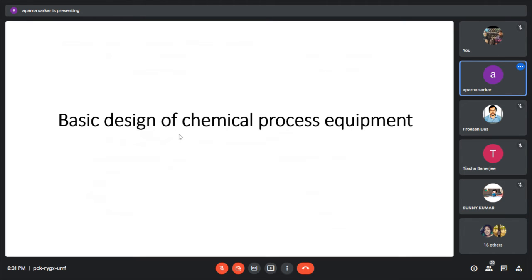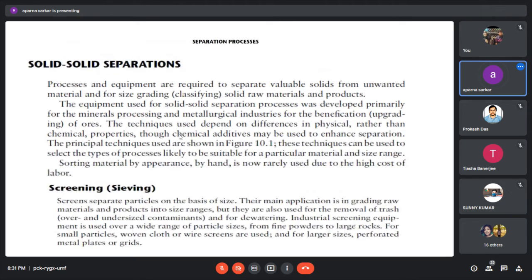Process equipment design. Maybe in the next semester you will have this subject, maybe named Chemical Engineering 2, and mechanical operations is one of the subjects.